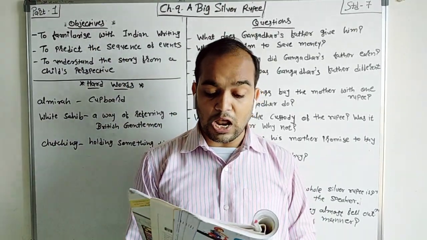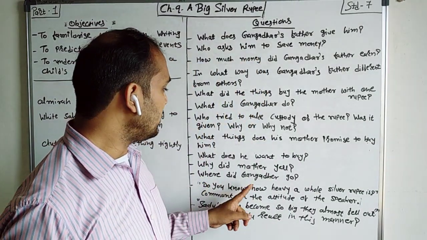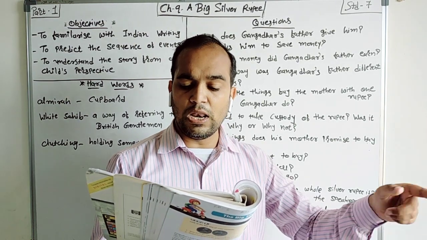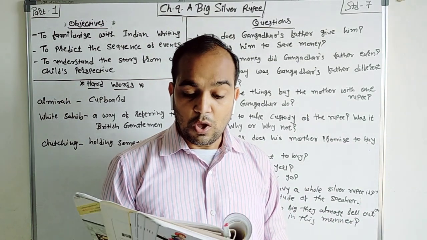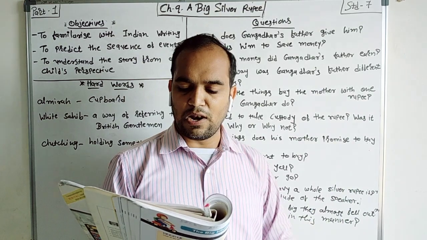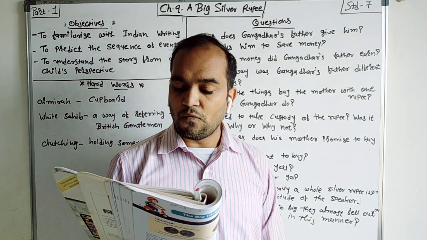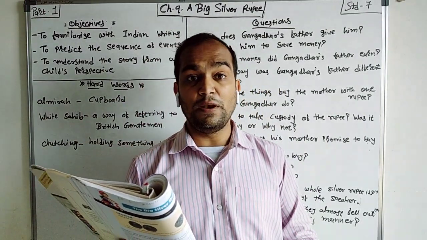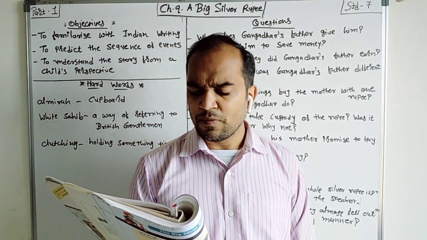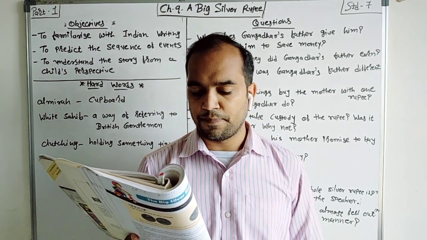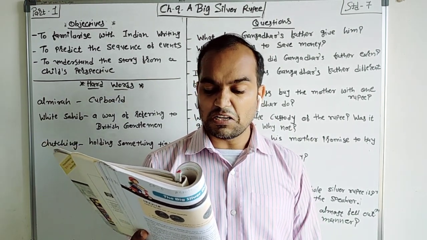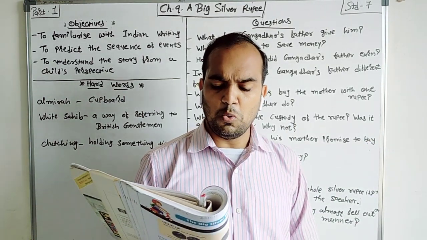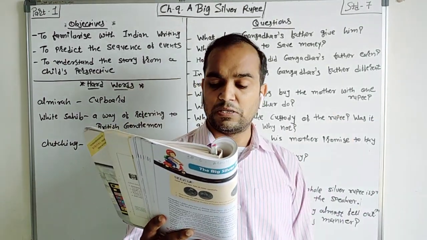I went over to Sadhu. So where did Gangadhar go? He went over to Sadhu, his friend who lived in the neighborhood. You look quite pleased with yourself, he said, but why are you clutching your pocket? Sadhu says you look quite pleased, very happy, but tell me, why are you clutching your pocket? And Gangadhar said, do you know how heavy a whole silver rupee is?